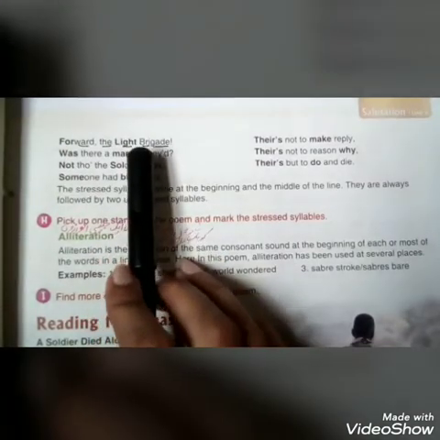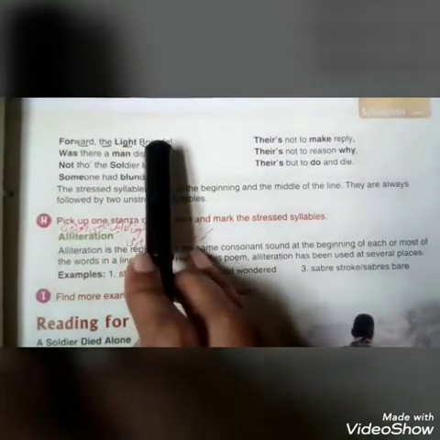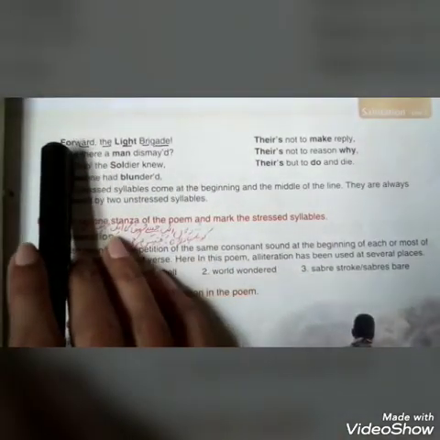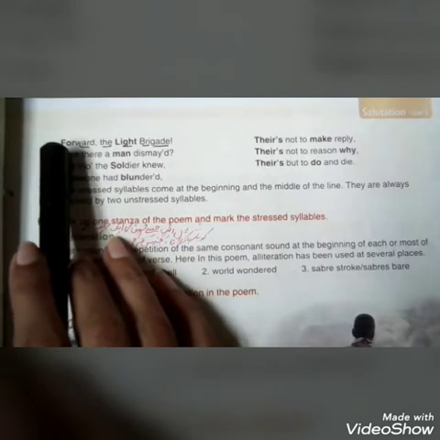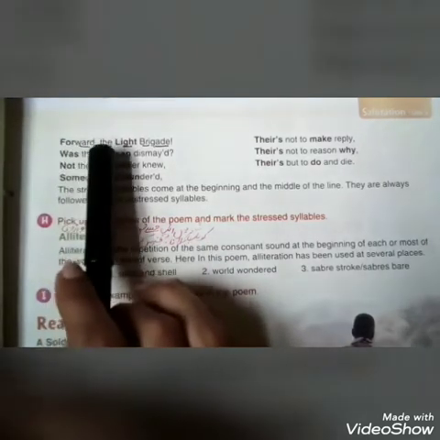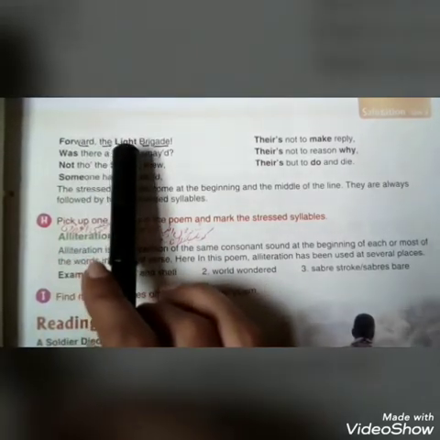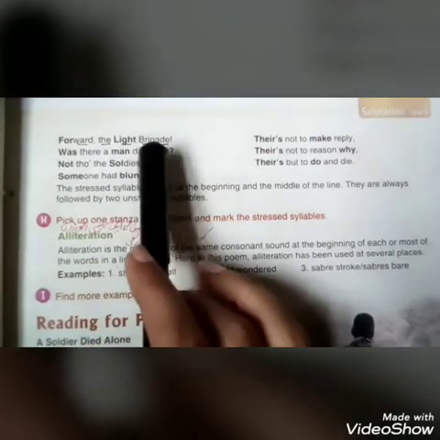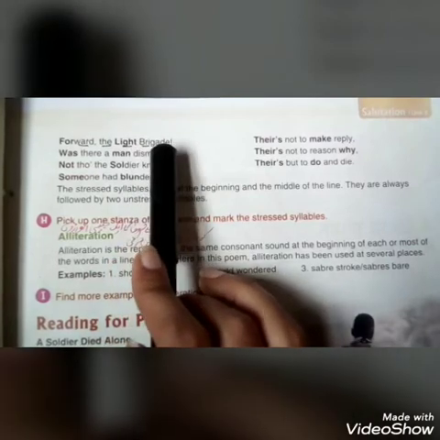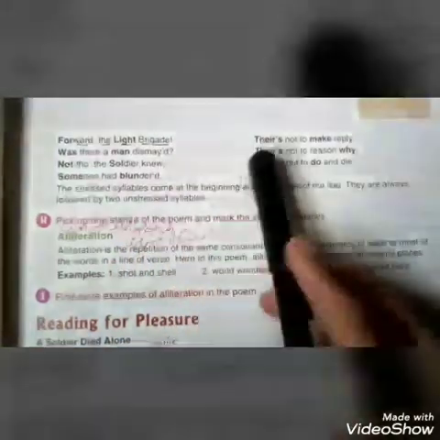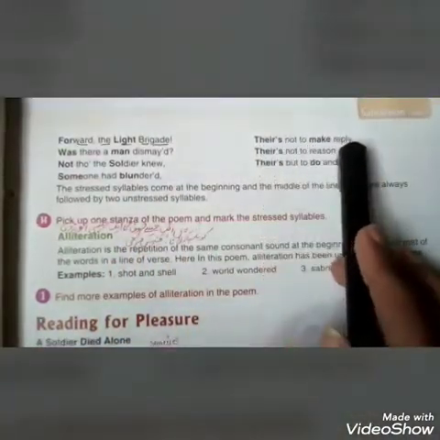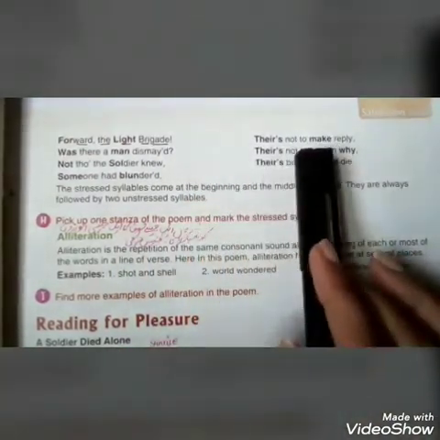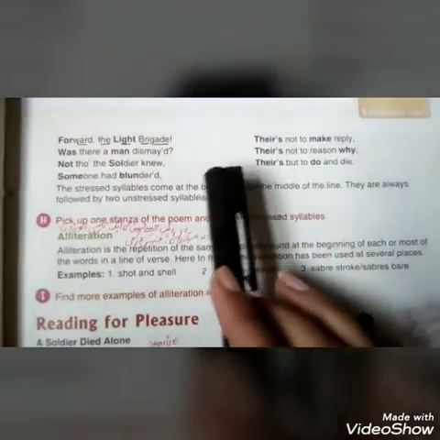Be, this is the fifth one, and get, this is the 6th syllable of the line. So the first syllable is a stressed syllable, and then after the 2 syllables we have to decide our 4th syllable as a stressed syllable, and then the 5th one and the 6th one are unstressed syllables. This is the same method in the remaining lines. You can find out the stressed or the unstressed syllables in the poem as well.